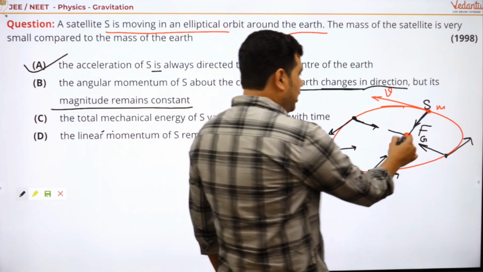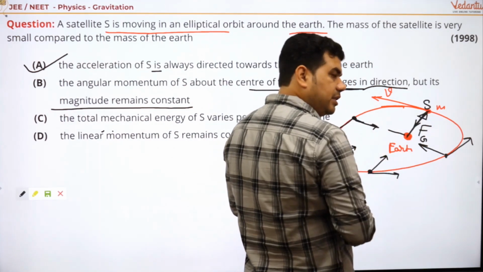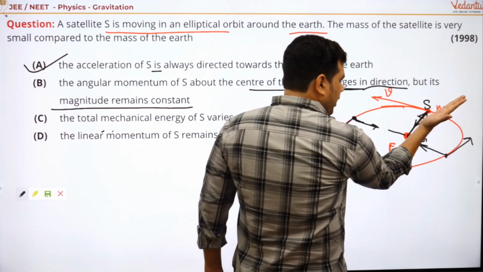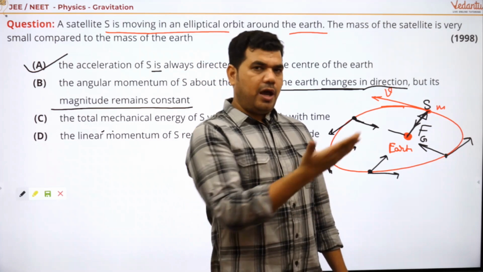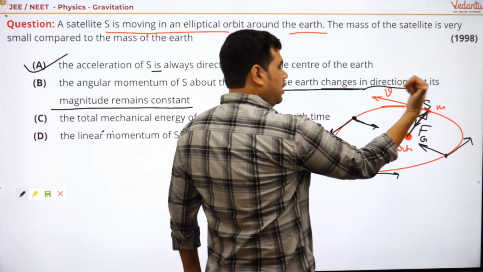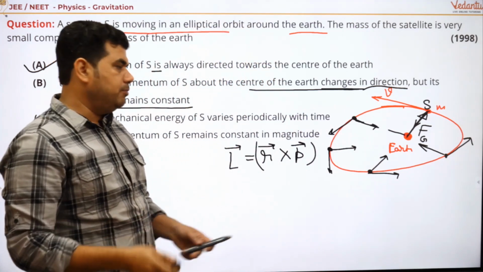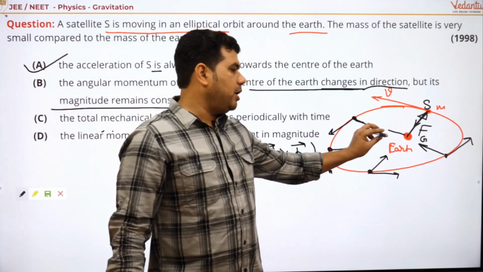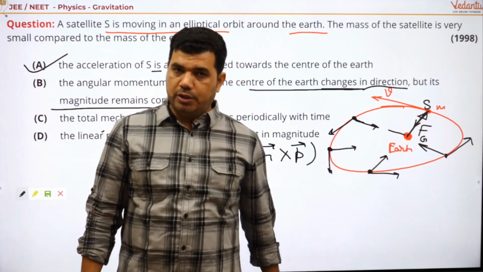So see here, this is R and this is V, linear momentum. From the right hand rule, R cross P, always R cross P, so the direction of angular momentum is always perpendicular, outward from the board.